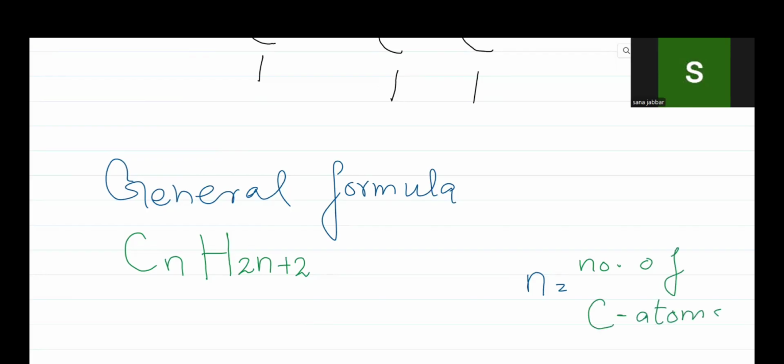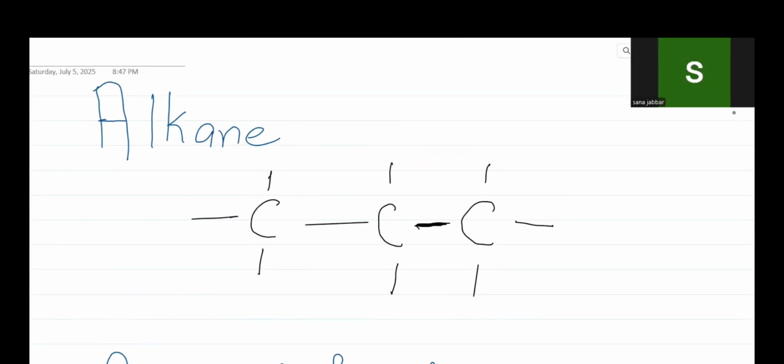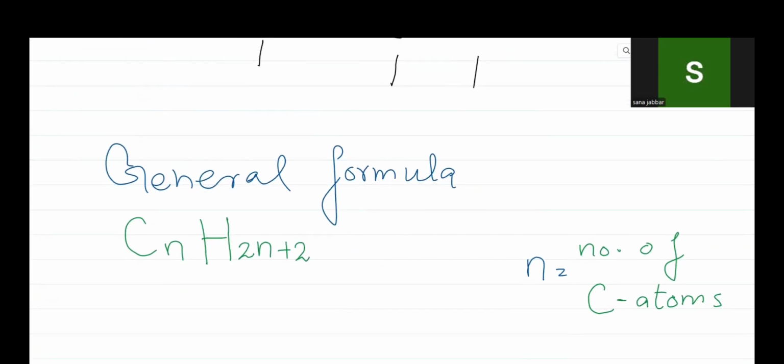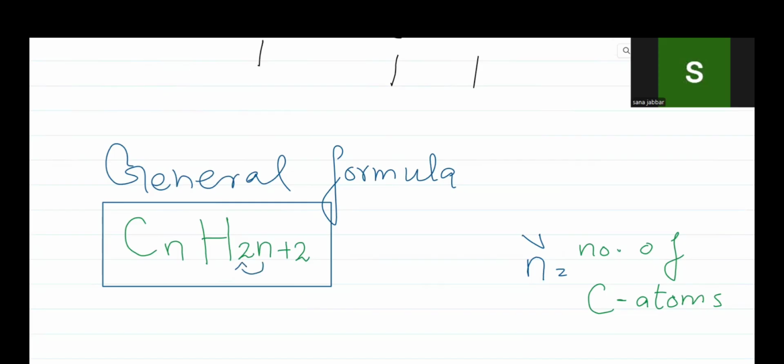All right. Just take an example, like how many carbon atoms are present. This formula works when there are long chains present, because organic chemistry is about long and long chains. So this formula helps in determining the number of hydrogen atoms. It might look difficult, but I have just told you n is all about the number of carbon atoms, and we have to multiply 2 times the carbon atoms plus 2 more.